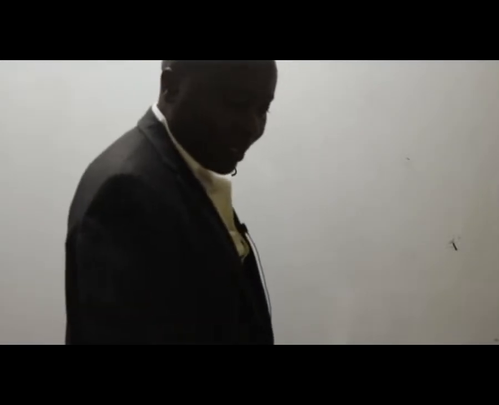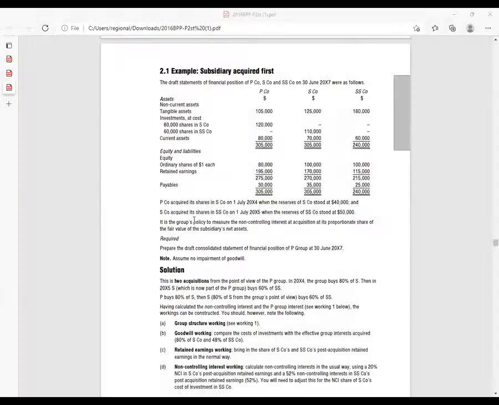So what were the percentages? The percentages are given here. They're telling us that P company acquired its shares in S company. How many shares did P acquire? We are told P acquired 80,000 shares in S company. So I want to get the percentage shareholding.